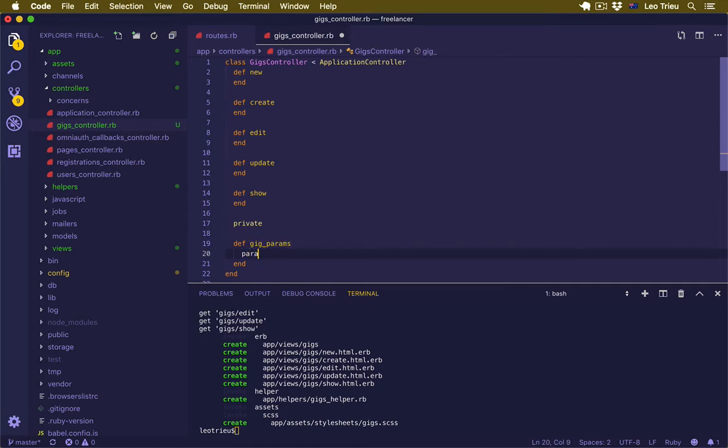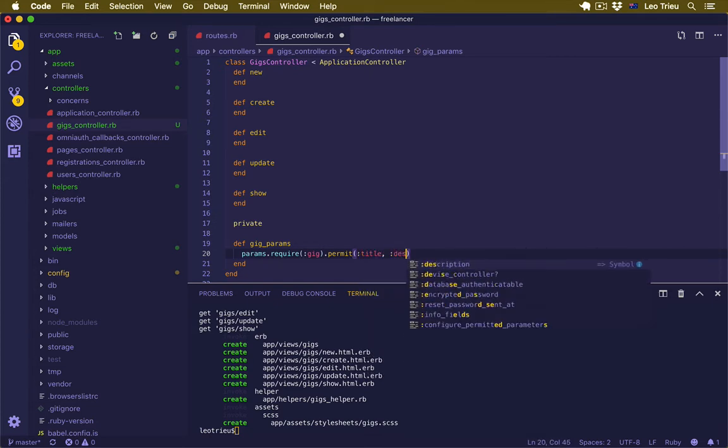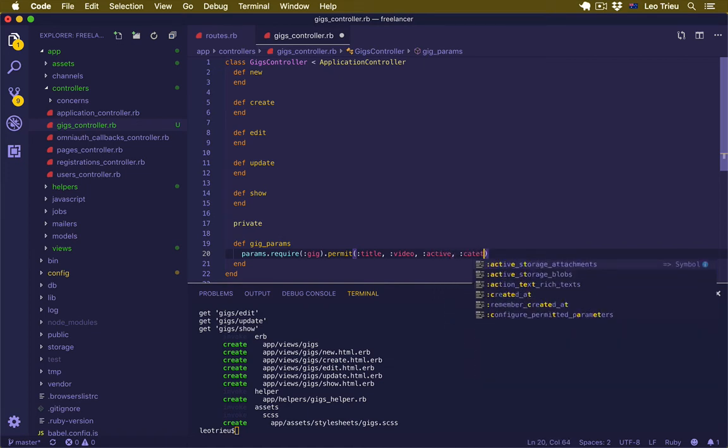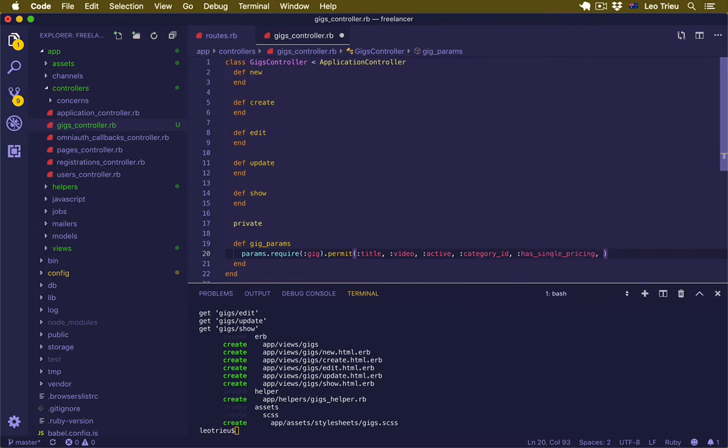So inside here, I'll say params.require gig, and I'm going to permit the first one, which should be title, video, active, category ID, and maybe has single price, and then we've got the pricing.